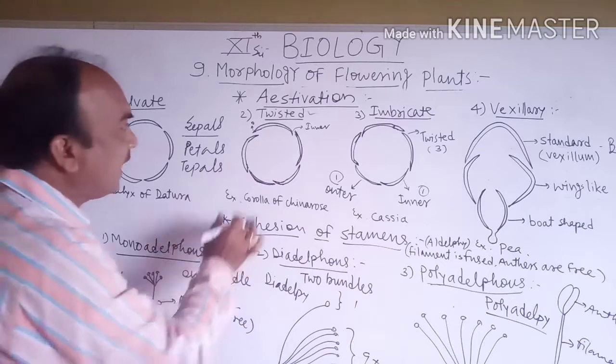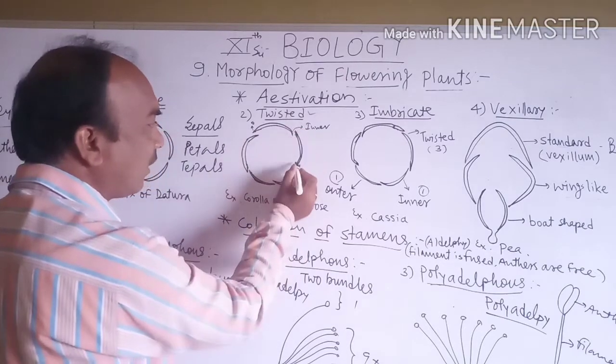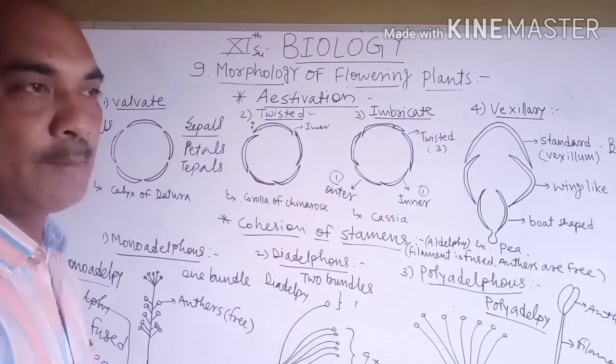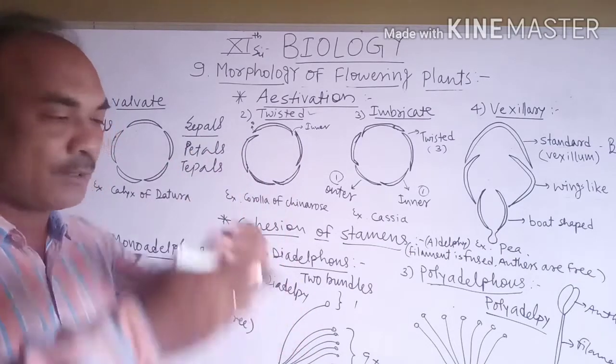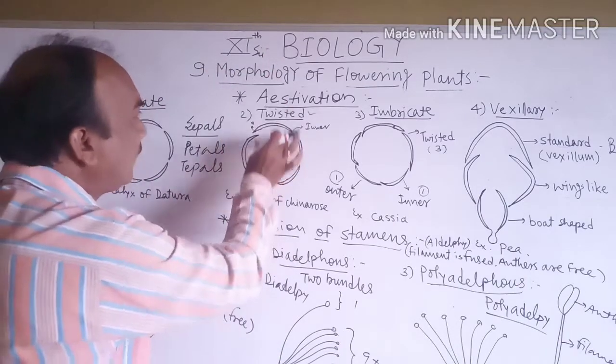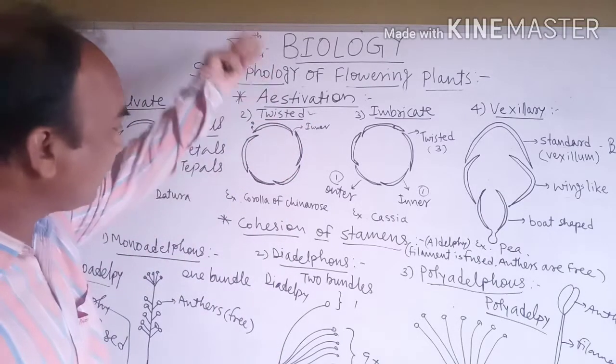Twisted means one margin is outer and the other margin is inner, inner, outer, inner, outer. All the petals are overlapped with each other. That condition is called the twisted type of estivation.